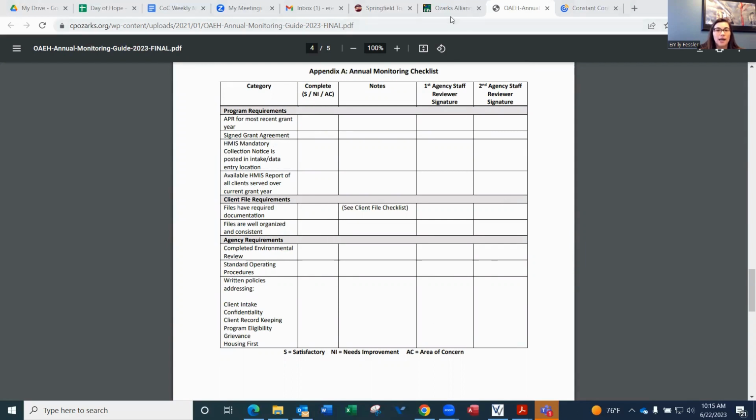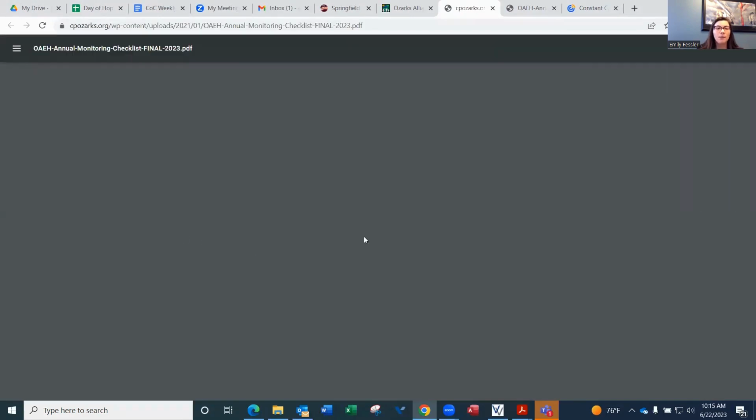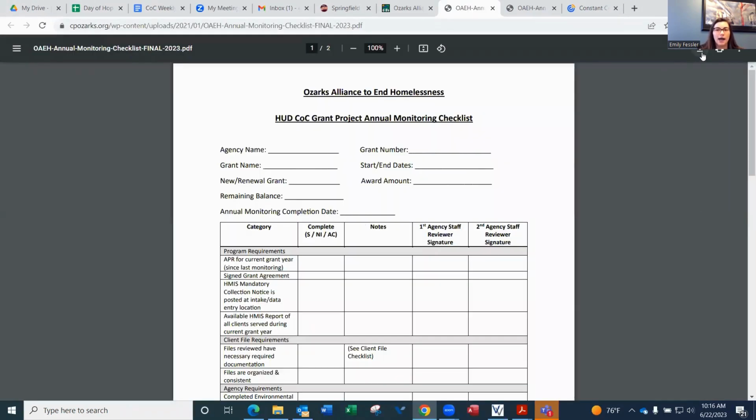And you can find the actual checklist that you will turn into the continuum of care here under the annual monitoring checklist. By clicking on this, you can go ahead and download this to your computer, and then you can fill this information out and then return by email to the HUD CoC administrative team by the deadline indicated in the email correspondence.